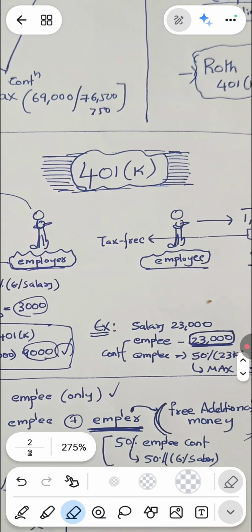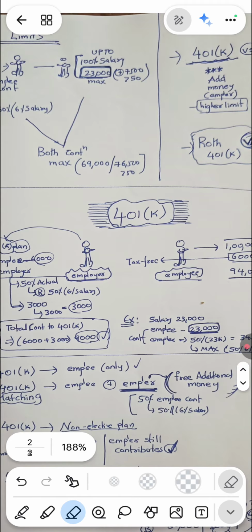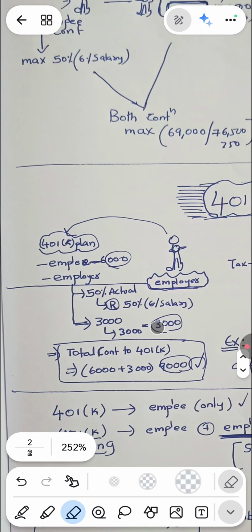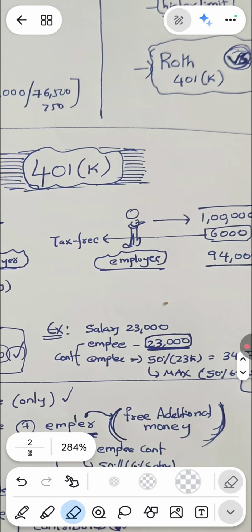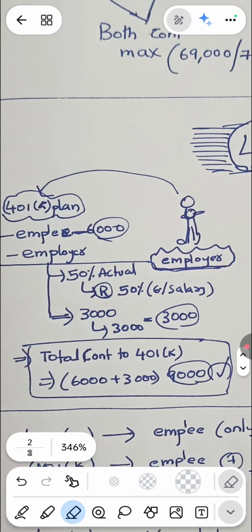Here, the employee contribution is $6,000. The employer contribution is a maximum of 50% of the employee contribution, so that is $3,000. The max limit is 50% of 6% of salary. 6% of salary is $6,000, and 50% is $3,000, so $3,000 is within the limits. The employer contribution is $3,000 and the employee contribution is $6,000. Together $9,000 is invested in the 401k plan, which grows over a period of time during his employment, and when he retires, the amount he gets is taxed.